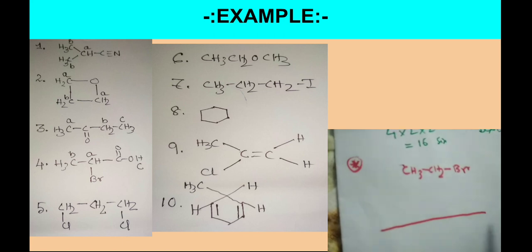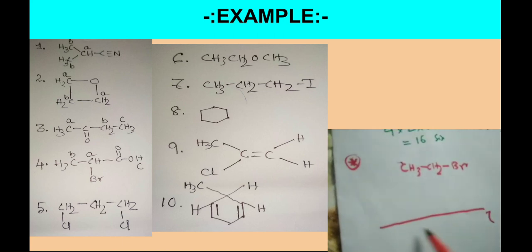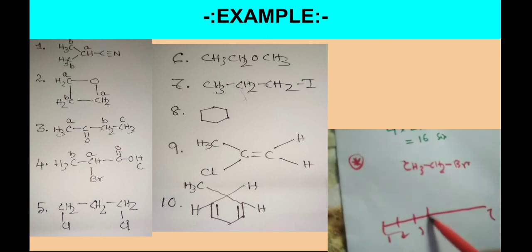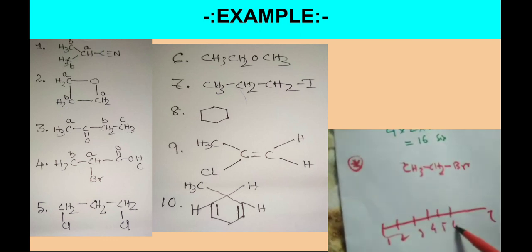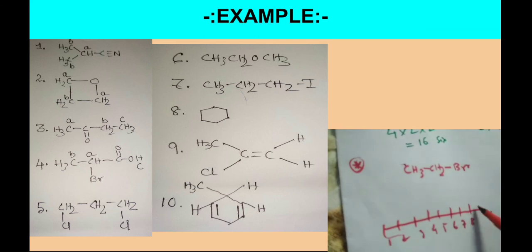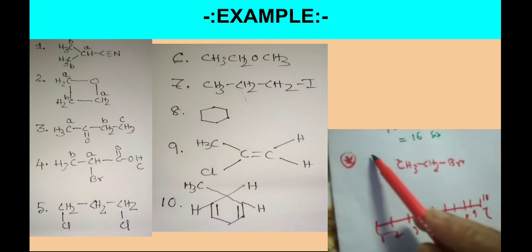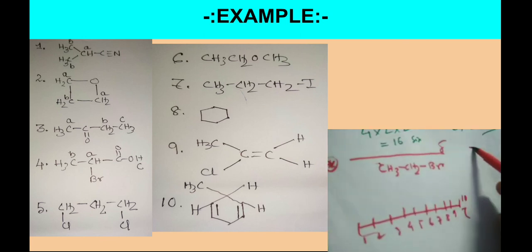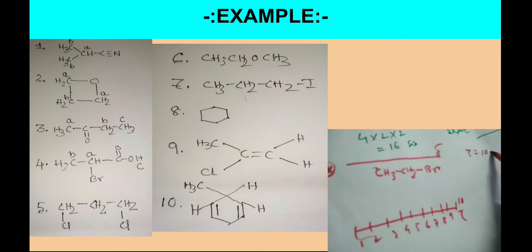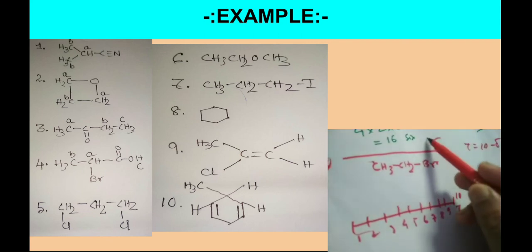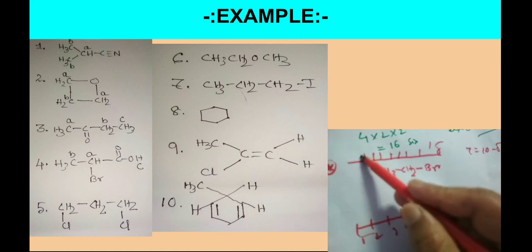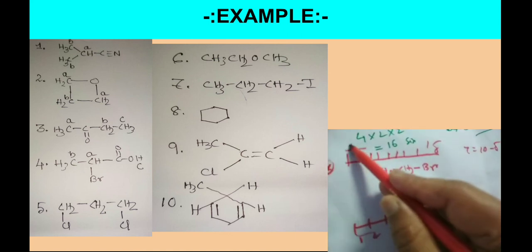On the tau scale it is 1, 2, 3, 4, 5, 6, 7, 8, 9, and this one say 10. With respect to delta, tau is nothing but 10 minus delta, so it will be 1, 2, 3, 4, 5, 6, 7, 8, 9, 10, and in that way it increases.